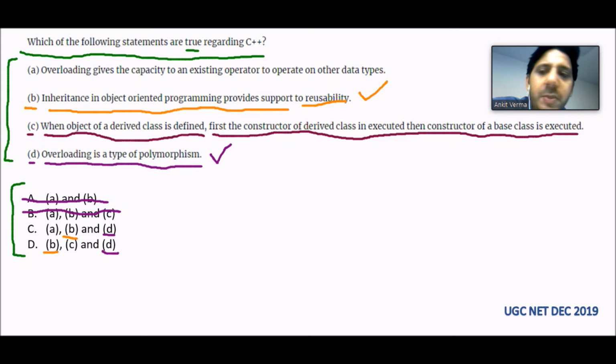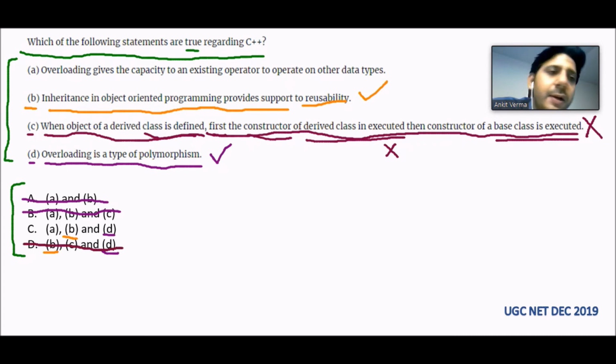So the statement saying that when the object of the derived class is defined, the derived class constructor is executed first is totally wrong, because the base class constructor should be executed first. So this statement is false. So option C is false. That means D cannot be the answer. So the correct answer is C.